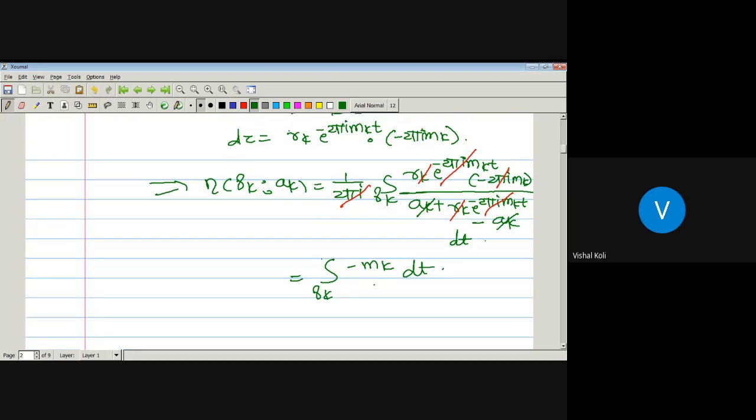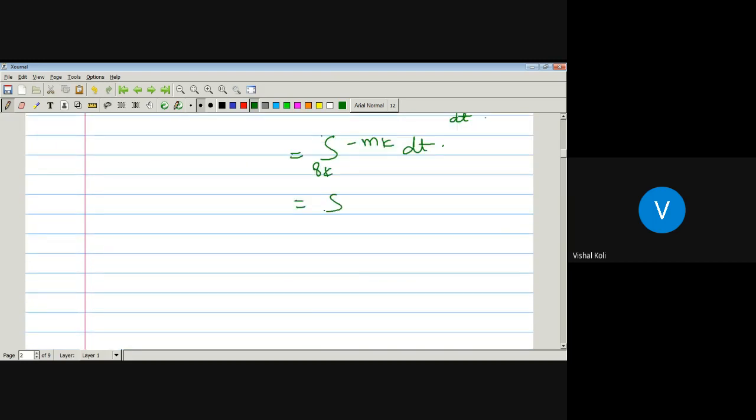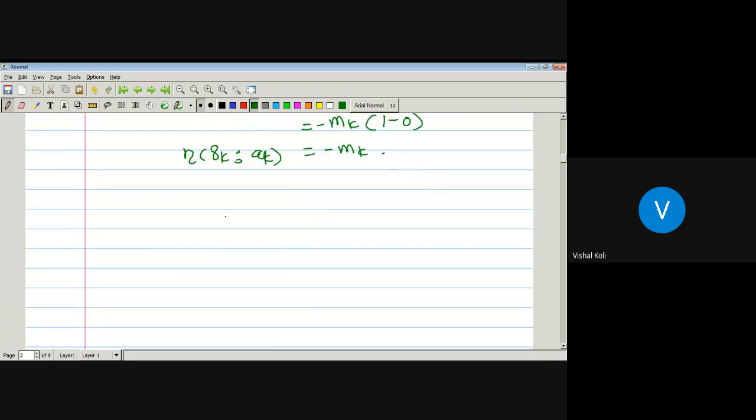Okay, but t lies between 0 and 1. Then what is its range? It is nothing but the integral from 0 to 1 of minus m_k dt. So it is nothing but minus m_k times (1 minus 0), since it is nothing but minus m_k t from 0 to 1, which is minus m_k. So the index of the curve gamma_k with respect to the point a_k is minus m_k, but we have taken m_k as the index of the curve gamma with respect to the point a_k.